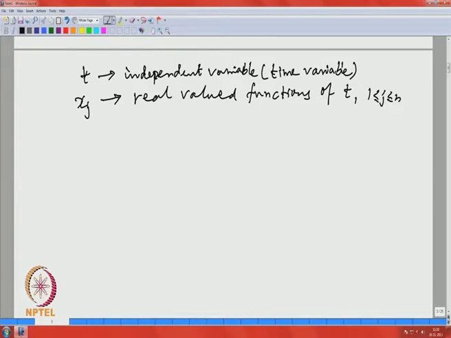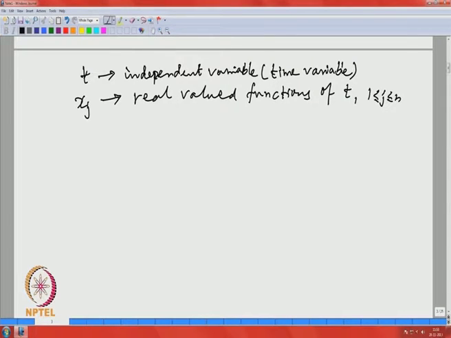So, what about the functions f1, f2, fn? We need some assumptions on that, and to start with, at this stage the assumptions on f1, f2, fn will be that the system 1, the corresponding initial value problem, has a unique solution given an initial vector in Rn.